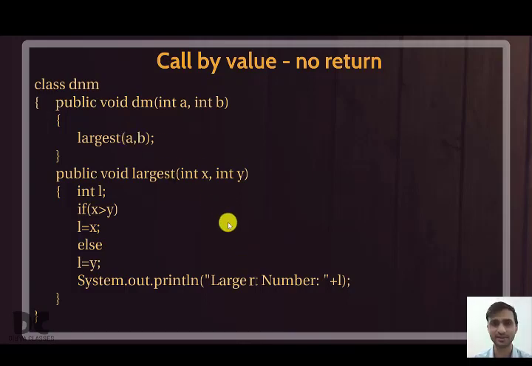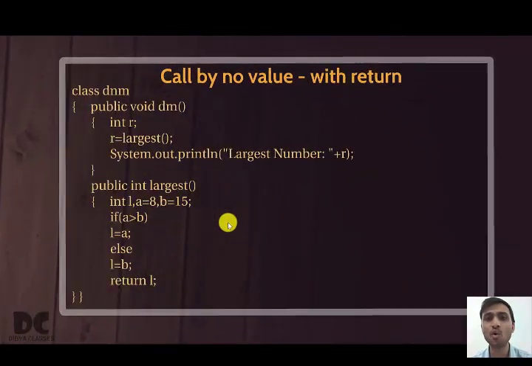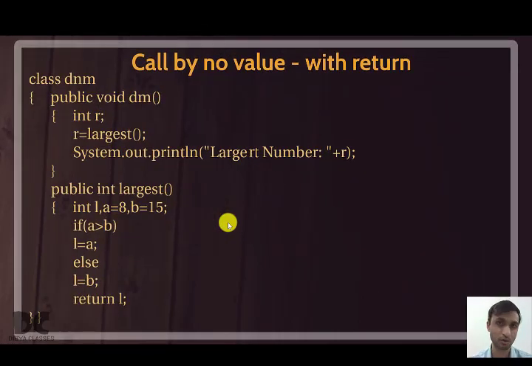Next concept. Call by no value with return. Okay, so this time the situation is a little bit more serious. When the teacher asked me the question, I didn't hear it because I was busy talking and talking and talking. So here you can see this time there is no input. This is function dm, that is me. So you can see there is no input here. Why? Because I was not listening to anything.